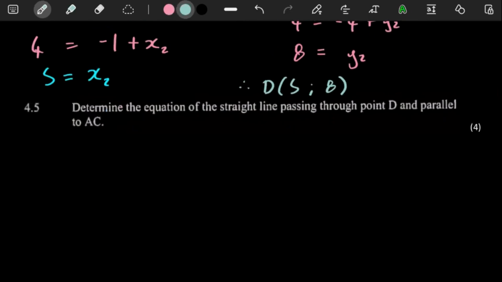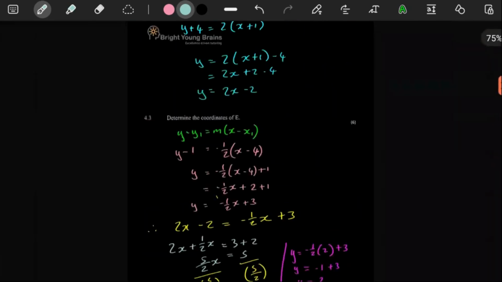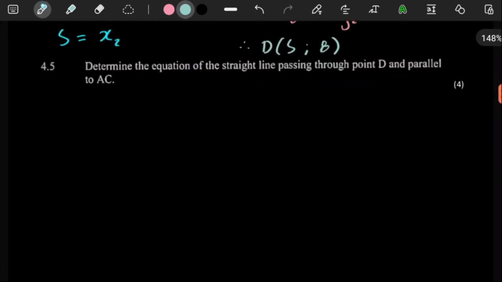4.5 says, for 4 marks, determine the equation of the straight line passing through point D and parallel to AC. So without even us worrying too much about the sketch yet, remember, if it's a straight line, we can easily just use this formula to get an equation of a straight line.